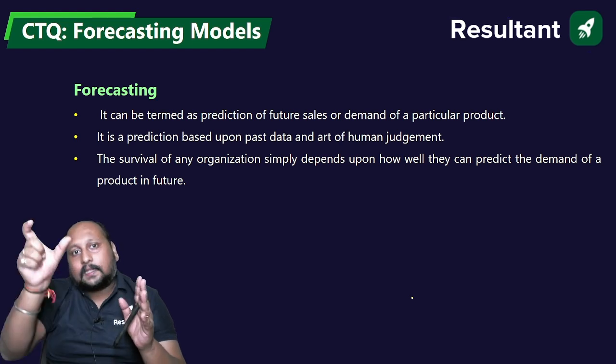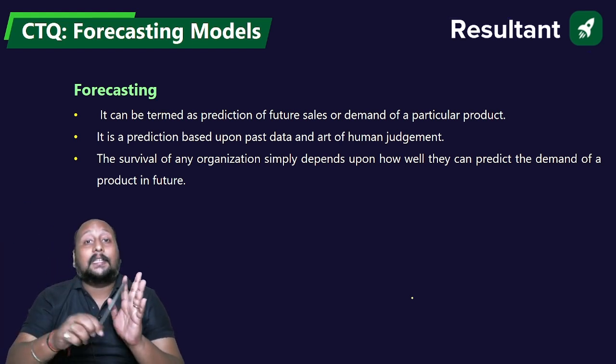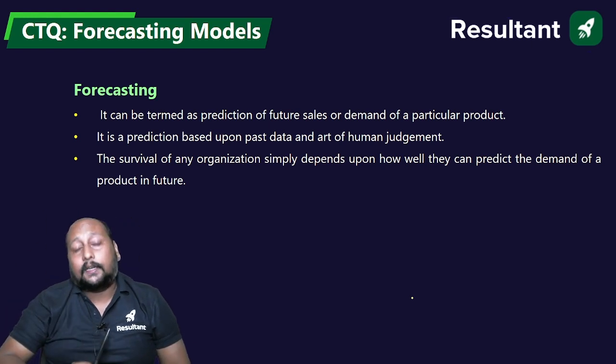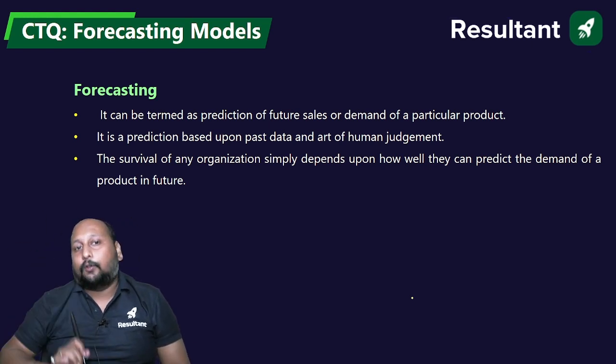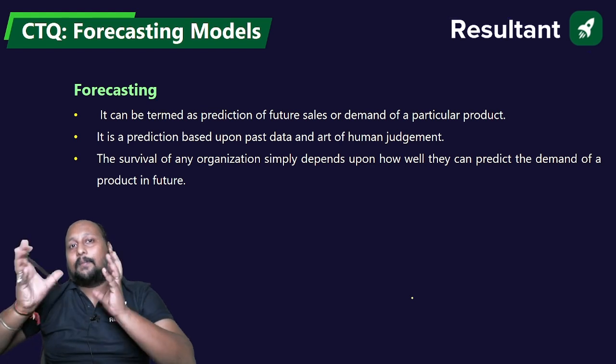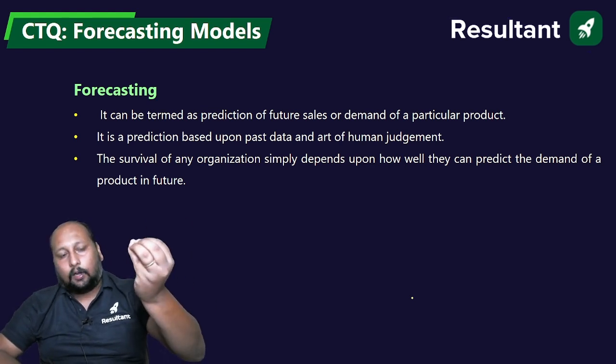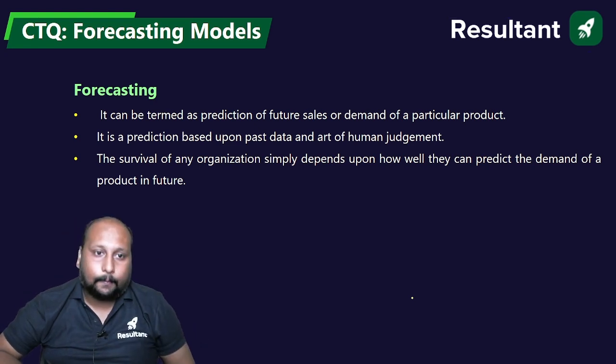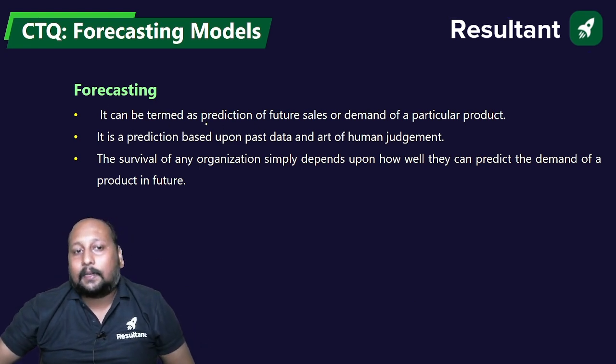So forecasting is a very important tool, because this will definitely decide whether your organization or industry will survive in future. Okay, because if you are able to predict the demand of any product, you will be able to supply accordingly.